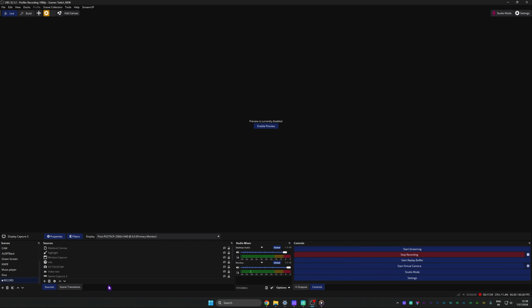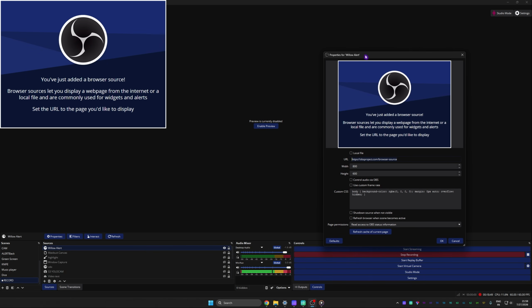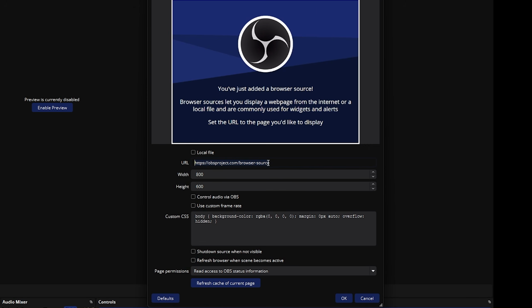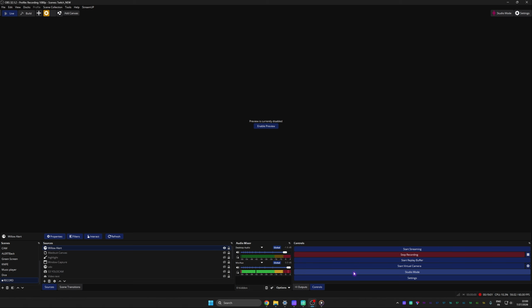And copy. Then in your broadcasting software, I'm going to use OBS as an example, but this will work with Streamlabs Desktop, with Meld, with any broadcasting software that you're using, including TikTok Live Studio. I'm going to click to add a source, go to Browser, give it a memorable name, click OK. I'm going to put this to the side, and where it says URL, you just want to paste the URL that you just copied. Then click OK, and you're good to go.